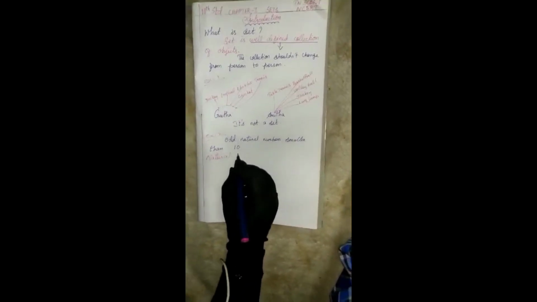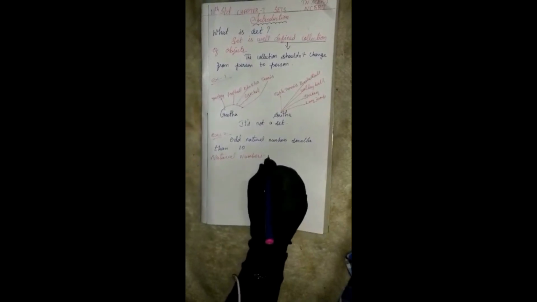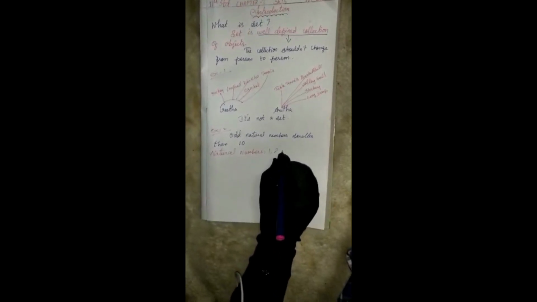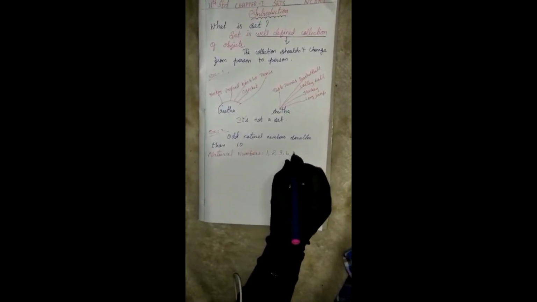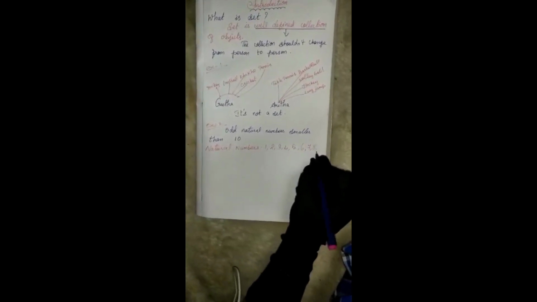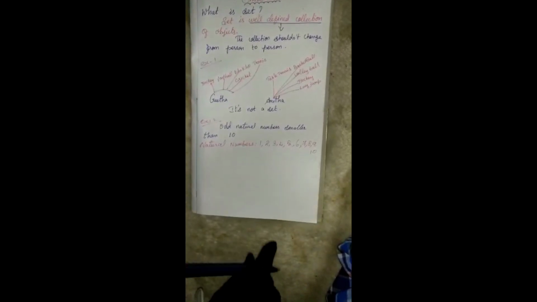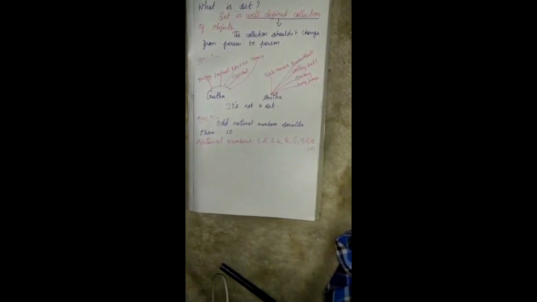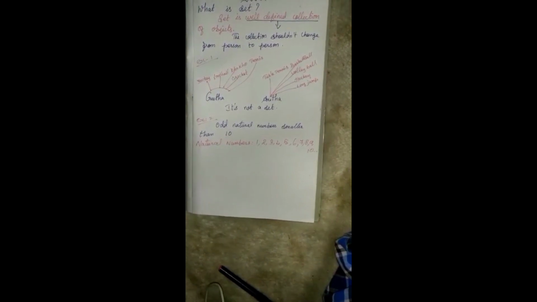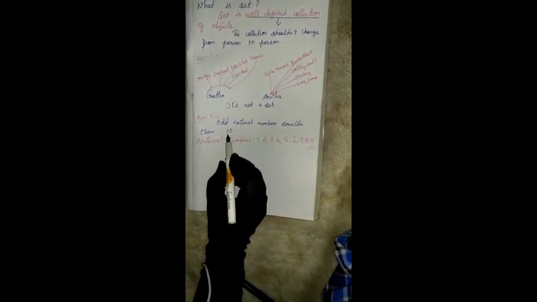Now tell me, what are natural numbers? Yes, 1, 2, 3, 4, 5, 6, 7, 8, 9 and 10. We call these natural numbers and it's infinite. Now in that you circle the odd numbers less than 10.